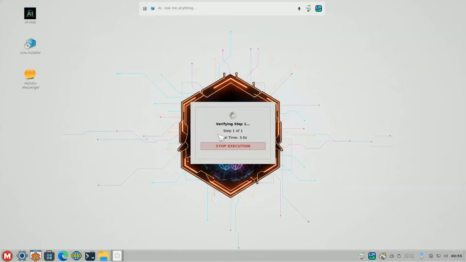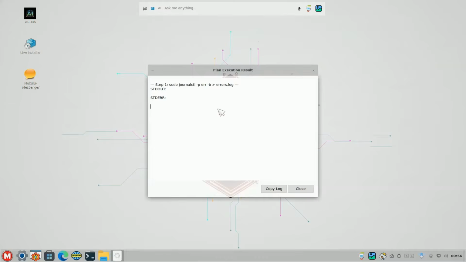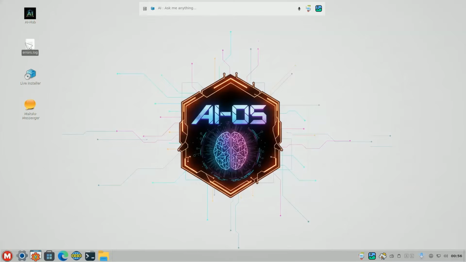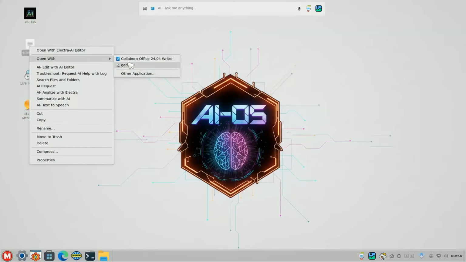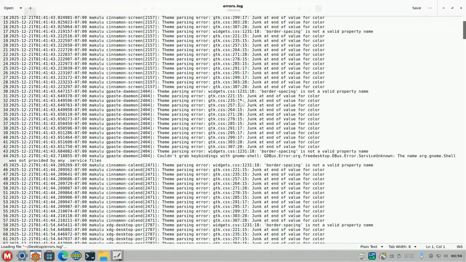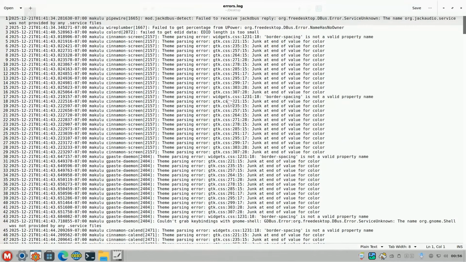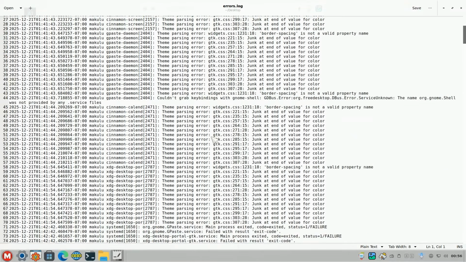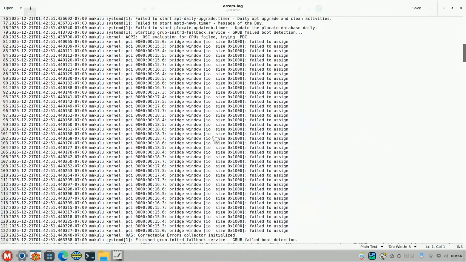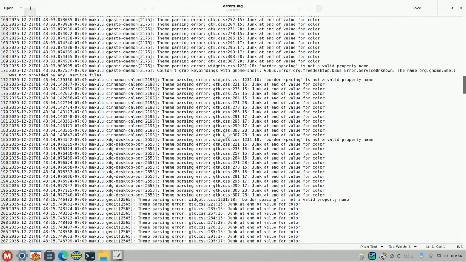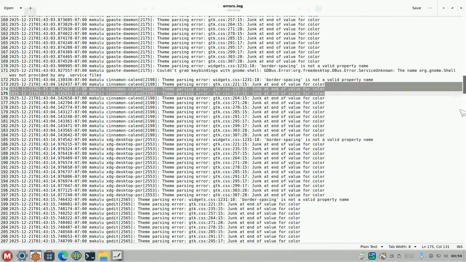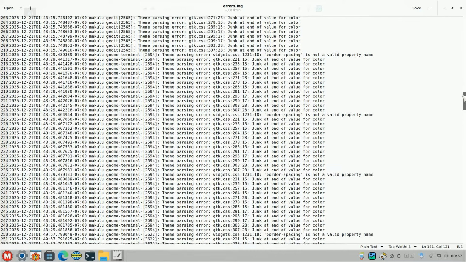Yes, and it's now going to look for errors. Boom, done. Let's check it out. Let's see if any errors came up there. Yeah, ooh, there we go. Error. It's pulled out all the errors. Okay, so gpaste, kernel, cinnamon. This is probably all stuff while I was busy building the framework.